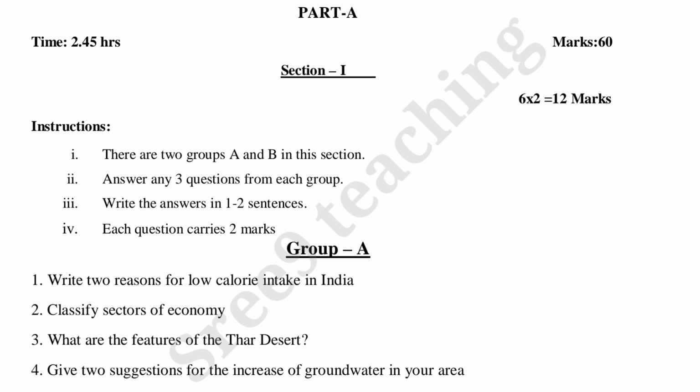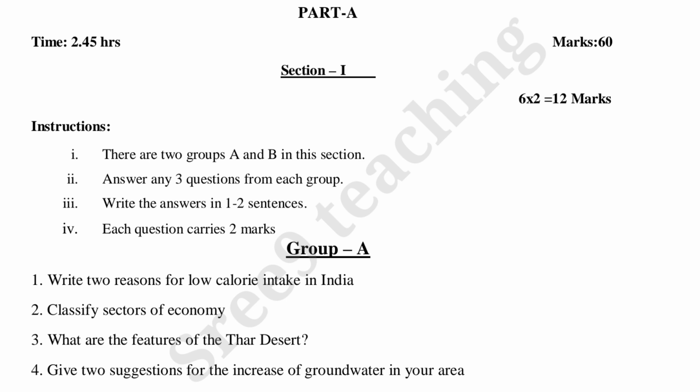Now see part A, time 2 hours and 45 minutes, section 1. See the instructions. There are 2 groups, A and B, in this section. Answer any 3 questions from each group. Write answers in 1 to 2 sentences. These are very short answer type questions. Each question carries 2 marks. So in total you have to answer 6 questions, each carrying 2 marks.